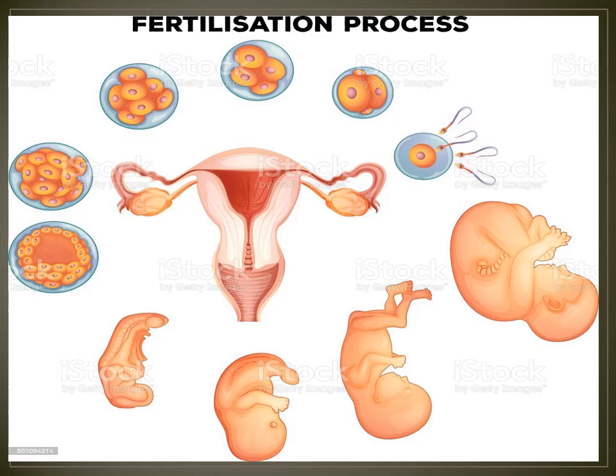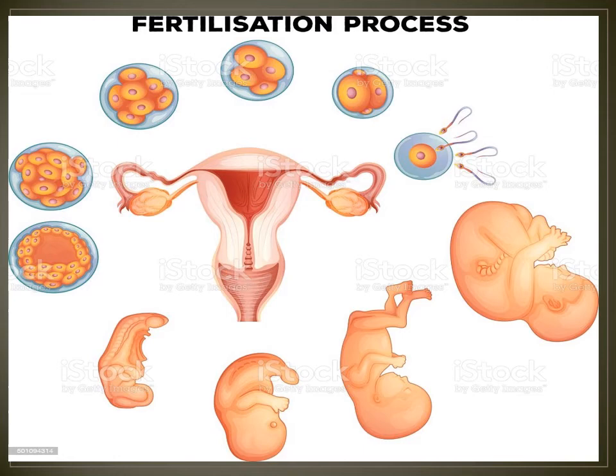After that, the sperm nucleus fuses with the egg nucleus. Now the sperm nucleus and egg nucleus fuse, and after that we get a zygote. That is a zygote.